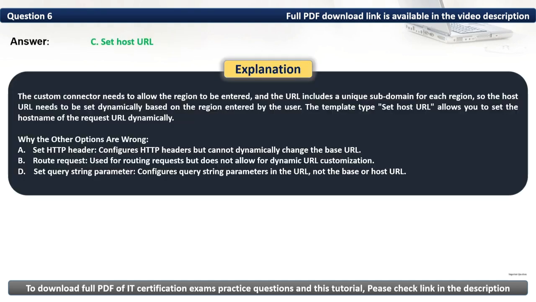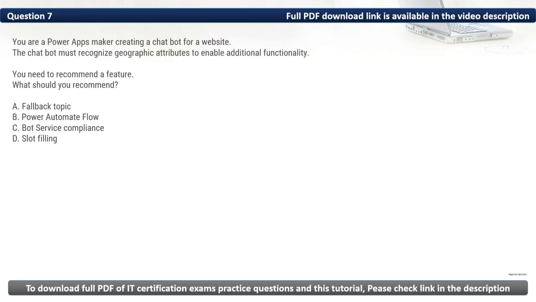The custom connector needs to allow the region to be entered and the URL includes a unique subdomain for each region. So, the host URL needs to be set dynamically based on the region entered by the user. The template type set host URL allows you to set the host name of the request URL dynamically. Question 7. You are a Power Apps maker creating a chatbot for a website. The chatbot must recognize geographic attributes to enable additional functionality. You need to recommend a feature. What should you recommend?